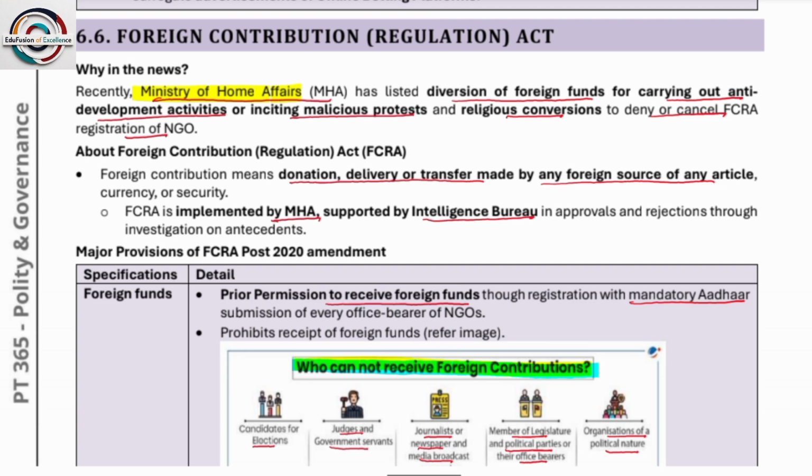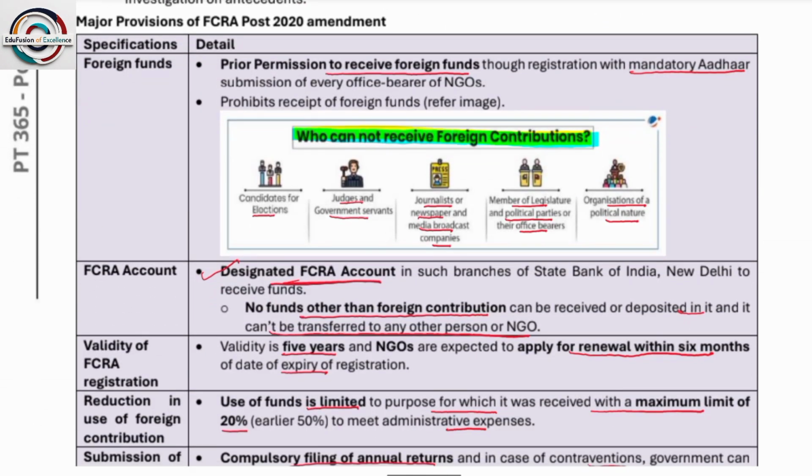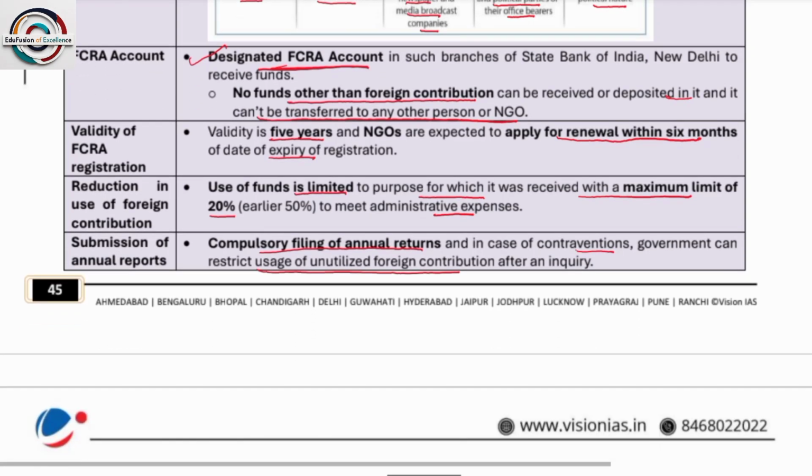The Foreign Contribution Regulation Act is implemented by the Ministry of Home Affairs. So please remember, it is implemented by the Home Minister and supported by the Intelligence Bureau. Next, the validity of FCRA registration is 5 years, and NGOs are expected to apply for renewal within 6 months from the date of expiry.